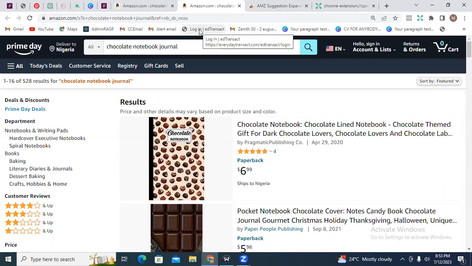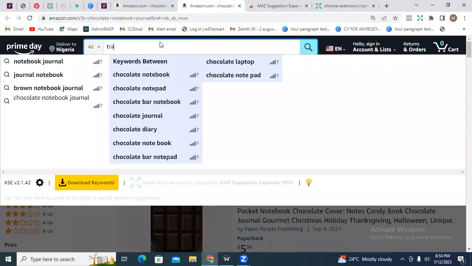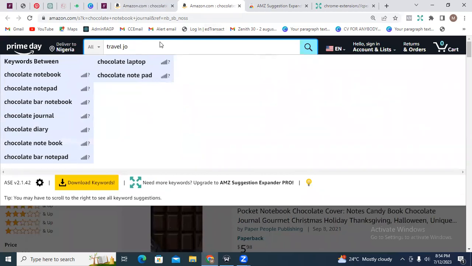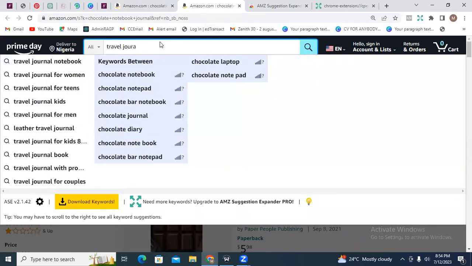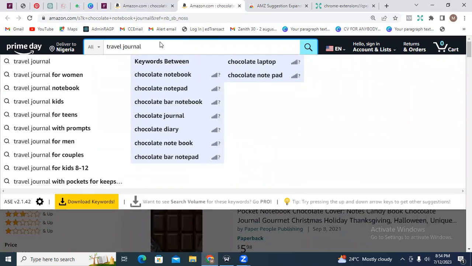So number two, let us look at travel journals and notebooks. So we are looking at travel journals and travel notebooks and what have you, all right? So let's look for travel journals. Now, this book is actually profitable and people would be looking out for it because, of course, people travel every day and they're looking for how to document their travel experiences, and they will definitely want to come down to KDP to get stuff like that, all right?